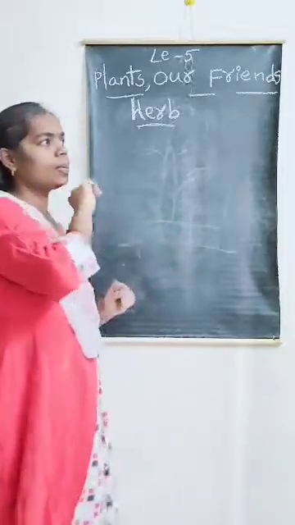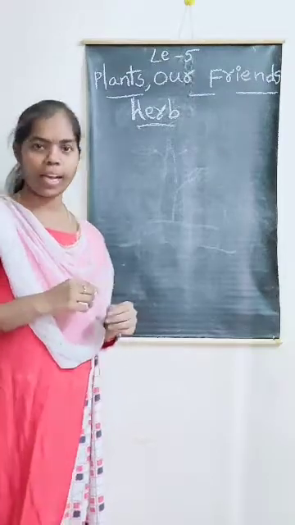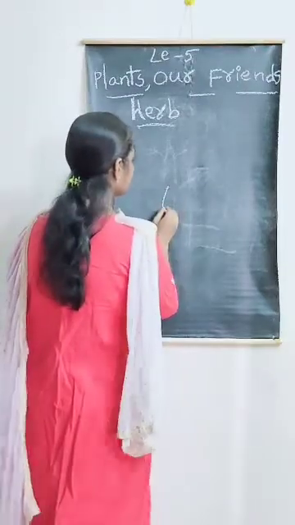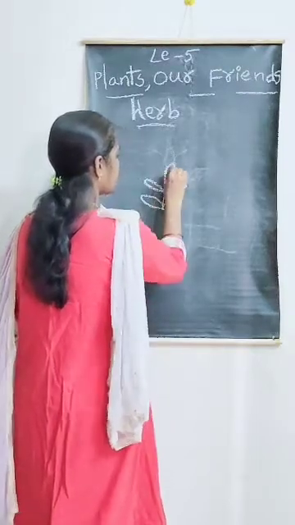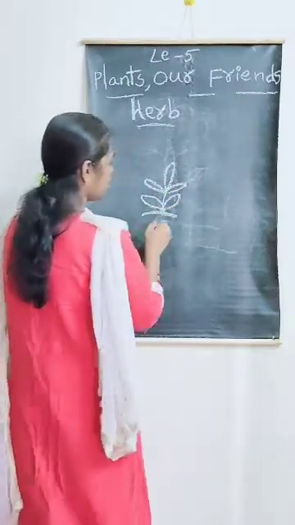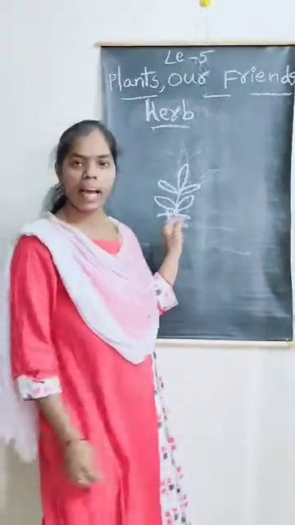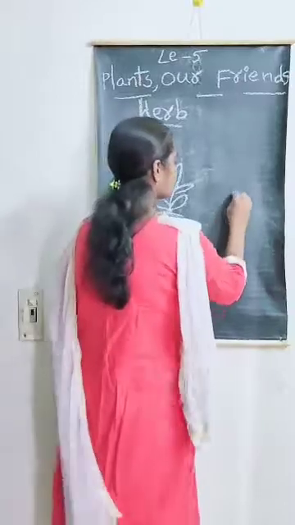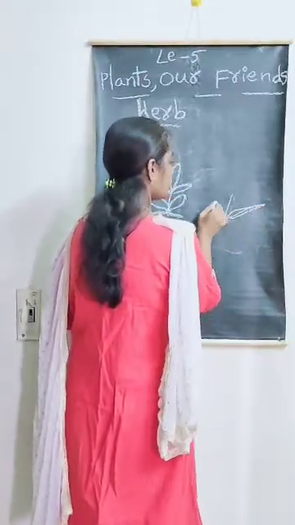For example, spinach plant and rice plant. See how small they are? This is called a herb. The rice plant also has very long leaves, Nana.